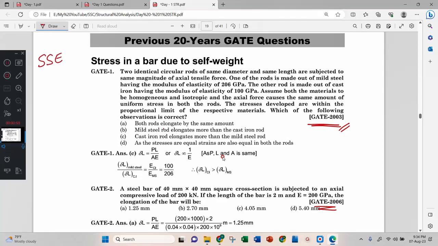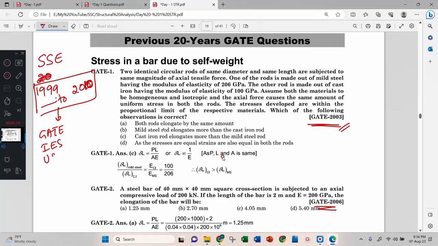When you are preparing for SSC, questions from 1999 to 2010 of GATE and IES and UPSC will come into SSC, because nowadays it is upgraded.